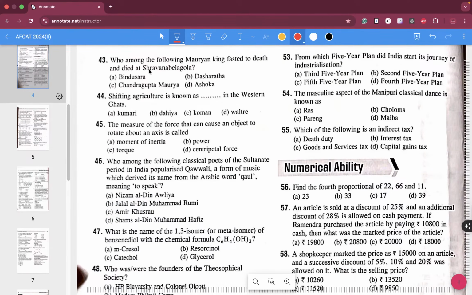Which among the following Mauryan kings fasted to death and died at Sharvana Belagola? The person behind that was Chandragupta Maurya.